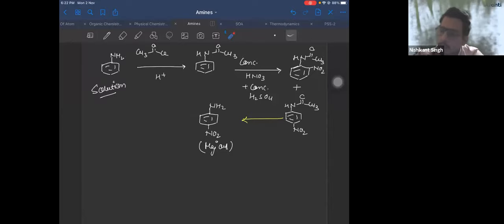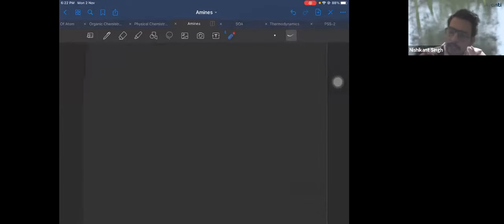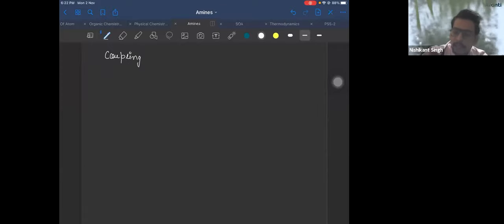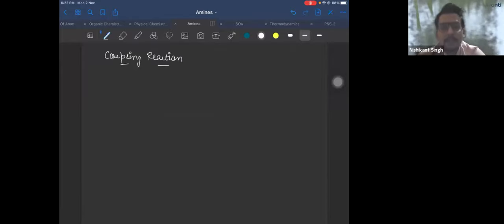Now, let's take the last set of reactions. It does not finish; we still have to do two reactions. Coupling reaction. Remember, the coupling reaction, which is shown by phenols and aniline, is a type of electrophilic substitution reaction only. First know this. Now see how the reaction goes.